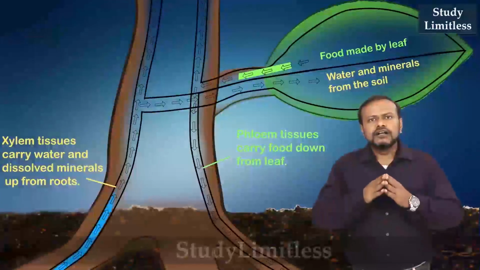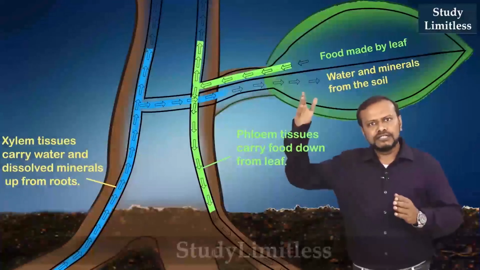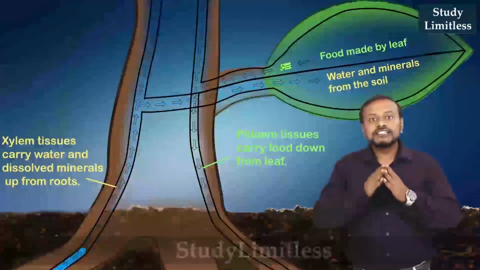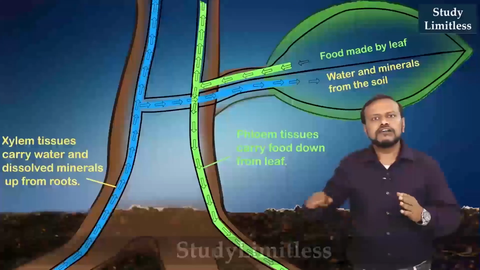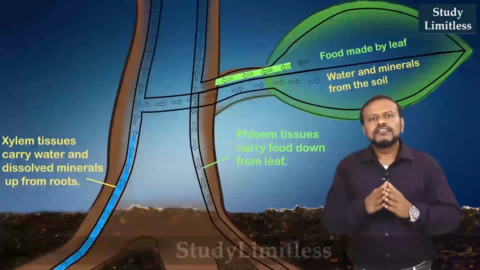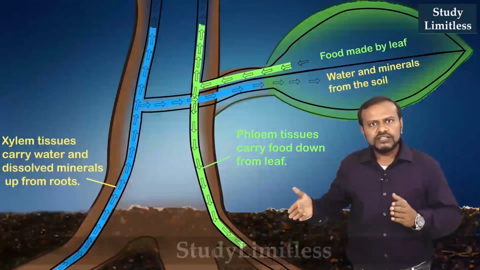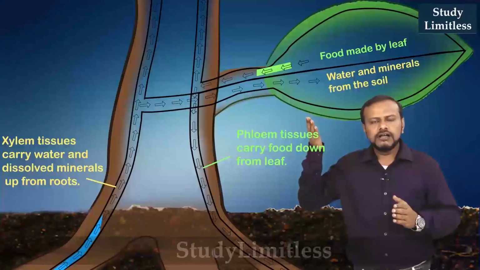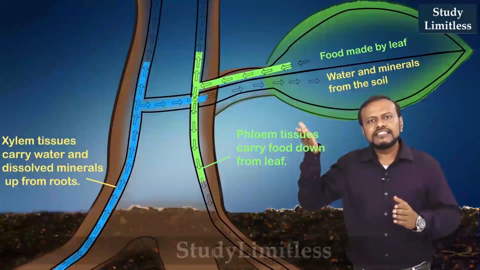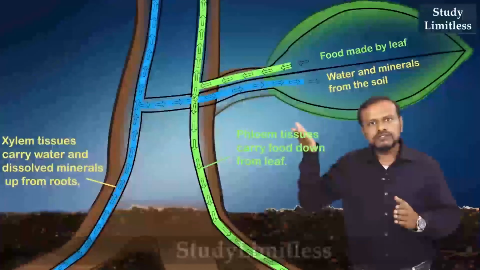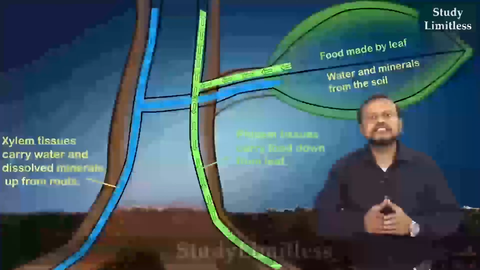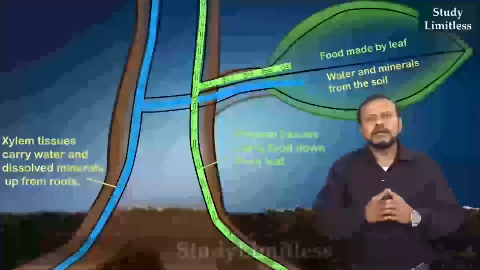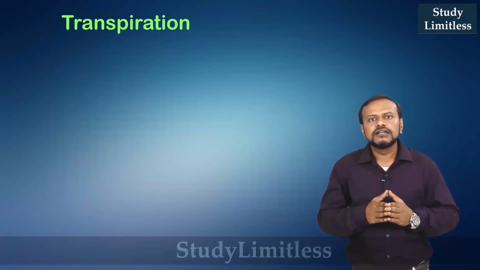Water cannot move by simple diffusion because it is going against gravity. To a certain extent of height, with the root pressure, the water is translocated upwards. But after that height, there needs to be another driving force which can take the water further upwards. Now this is done in plants by a process known as transpiration.